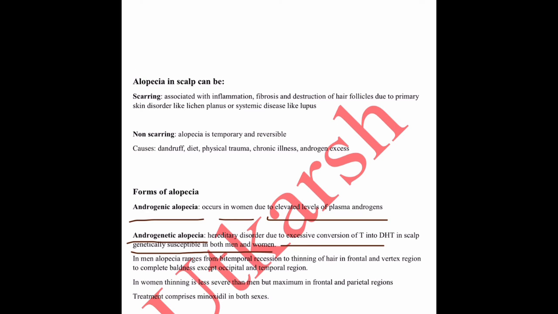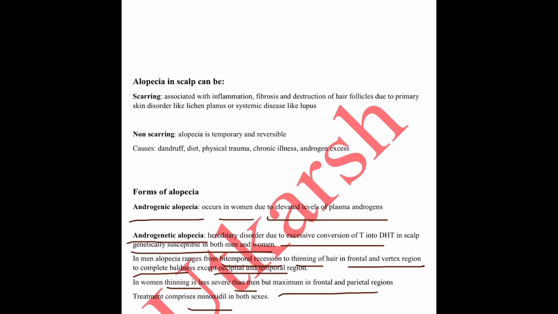In males, it ranges from bitemporal recession to thinning of hair in the frontal and vertex region to complete baldness except for the occipital and temporal region. While in women, thinning is less severe than in men but maximum in the frontal and parietal region. Treatment comprises minoxidil in both sexes.